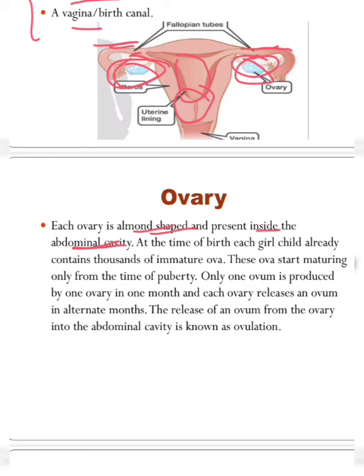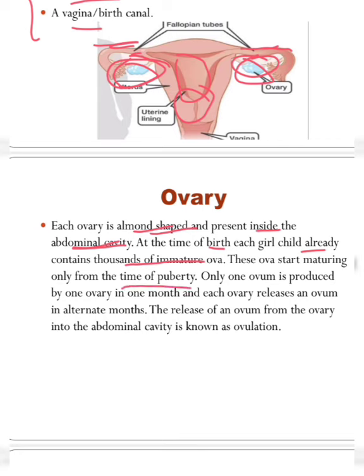At the time of birth, each girl child already contains thousands of immature ova. As we have seen, only one ovum will be developed to fertilize with the sperm, but thousands of ova are present inside the ovary, and only a single ovum will mature to fertilize and for the ovulation process. And these ova start maturing only from the time of puberty.